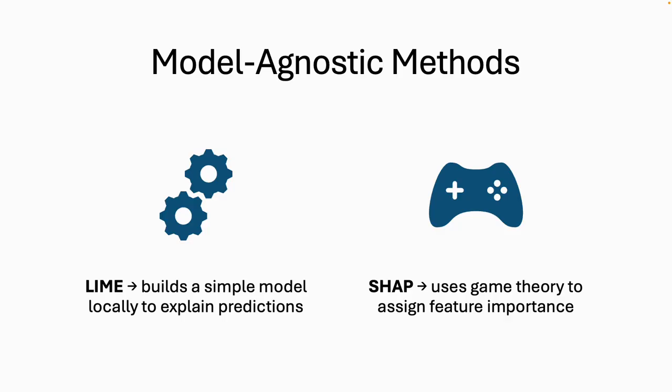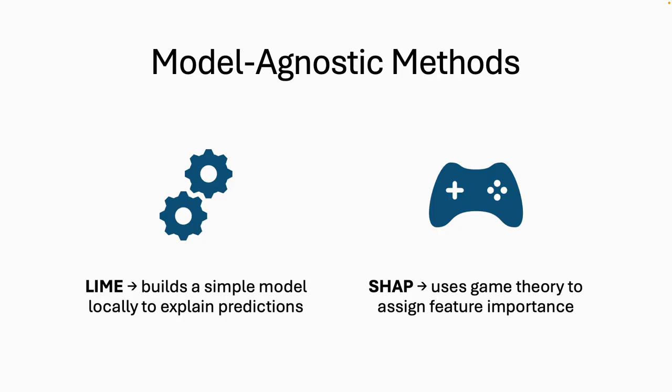Let's start with model-agnostic methods. LIME, or local interpretable model-agnostic explanations, explains a single prediction by creating many slightly altered versions of the input, observing the model's behavior, and then fitting a simpler model like a linear model to approximate what's happening.